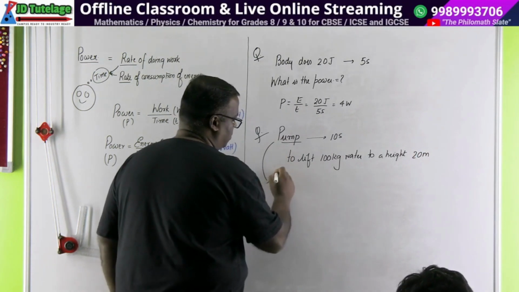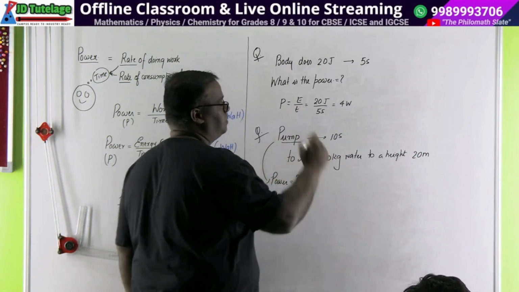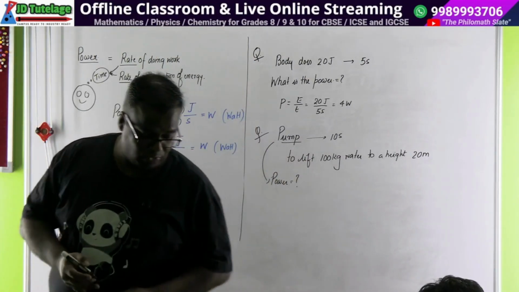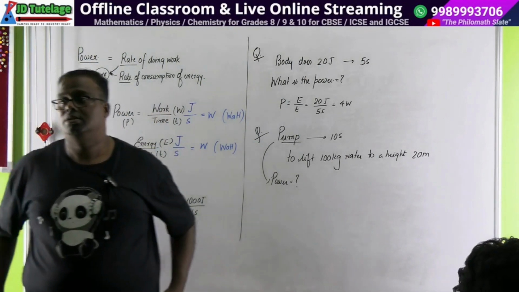Calculate the power of the pump. If you have understood, you should be able to understand. You should be able to work this problem.